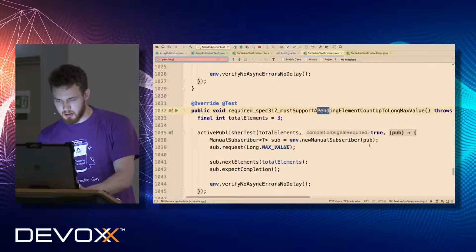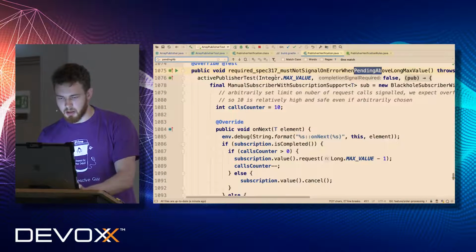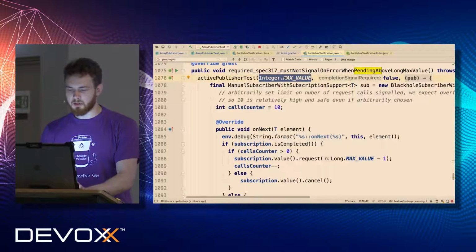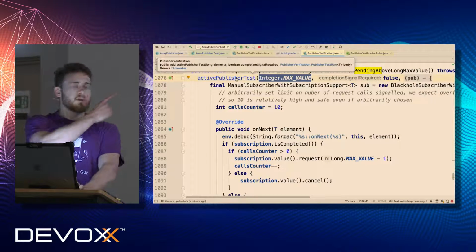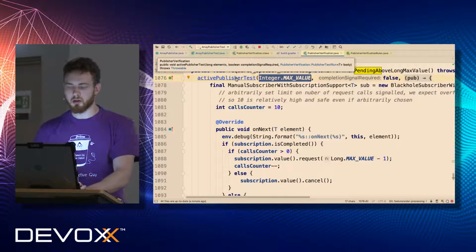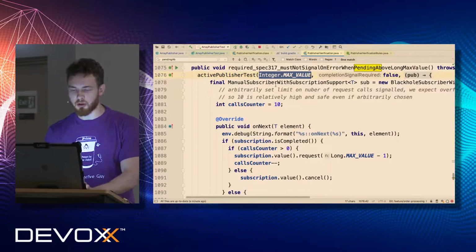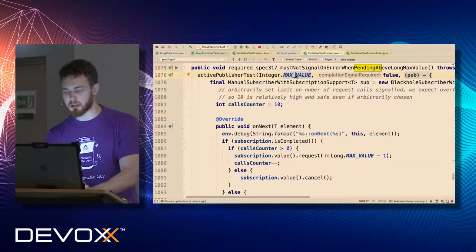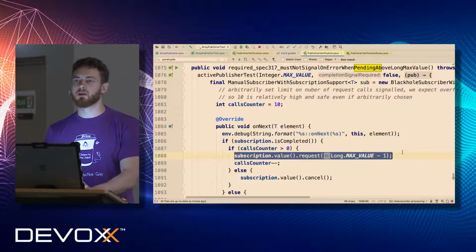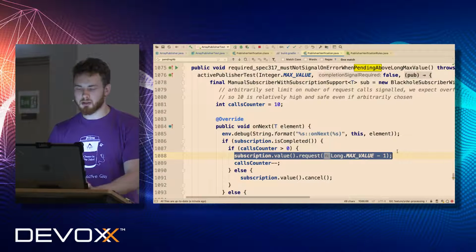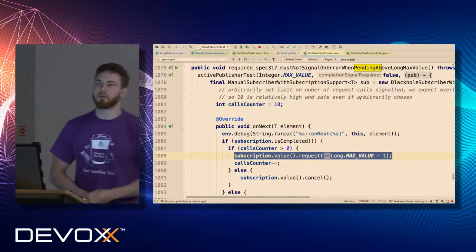Pending, yeah. We will see that there is an initial request. So if you go to the API, we will see that the first value here in the test API is the initial request. You will see that there is an initial request, where we request integer max value, but then we request long max value in addition. So now let's do some math, and let's try to add integer max value to long max value.